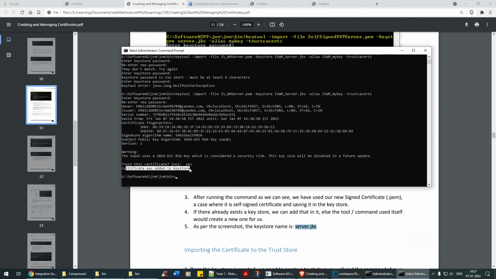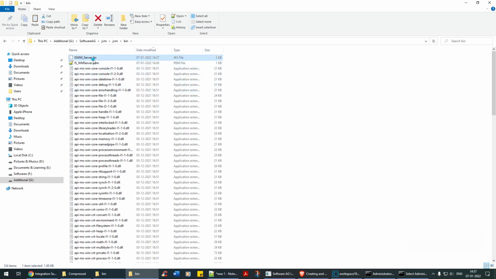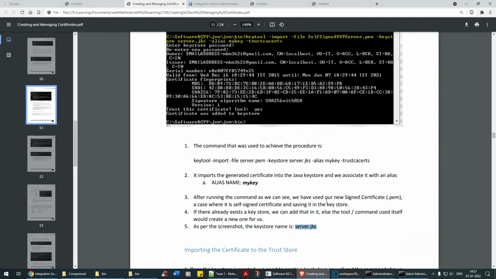See, the certificate has been added to the Java key store, and if you see here, there you go, JKS, guys. Pretty cool. We have created the JKS certificate. Okay, now what is the next step?